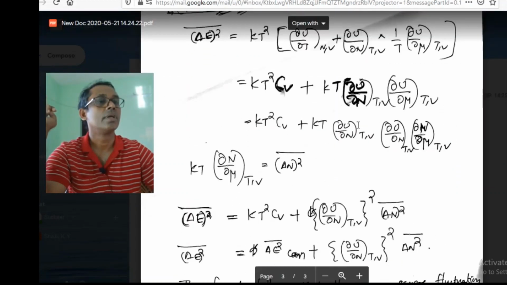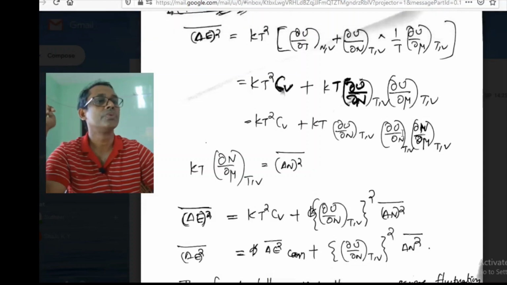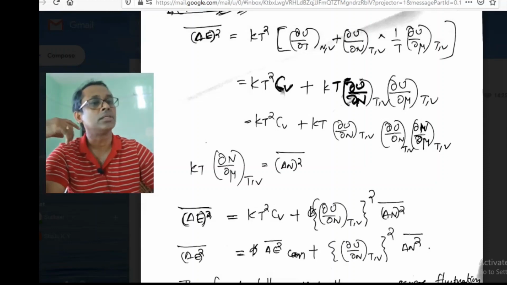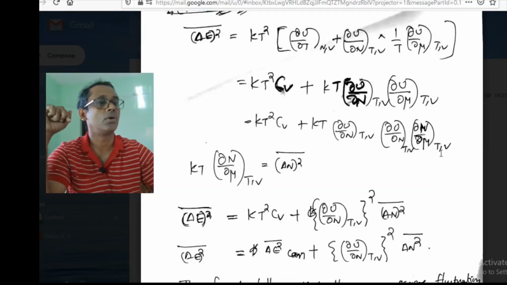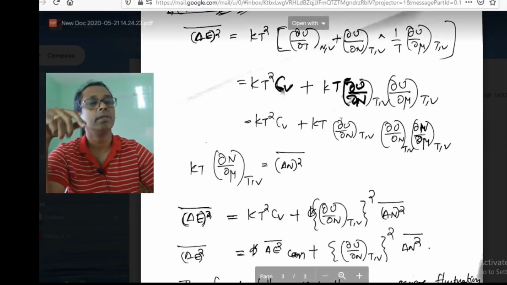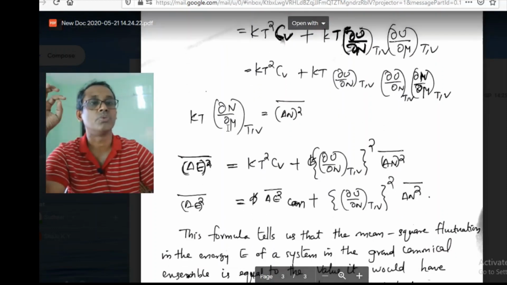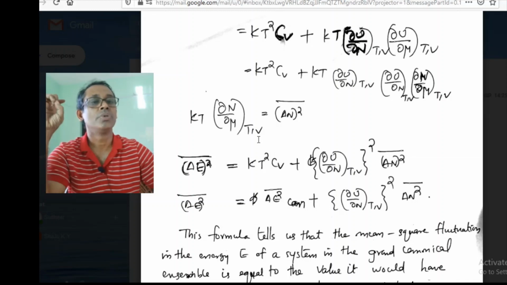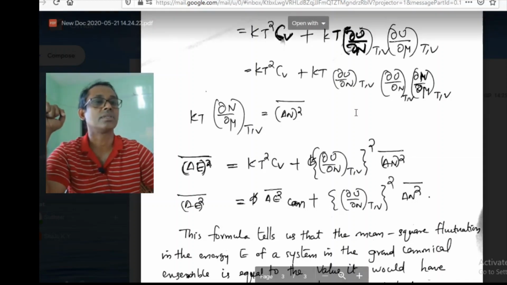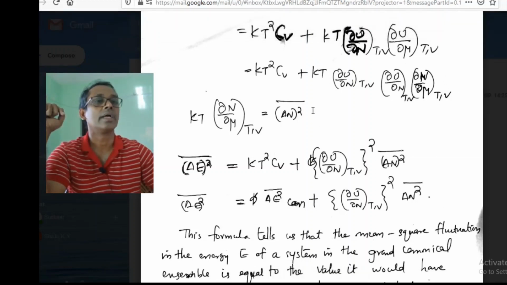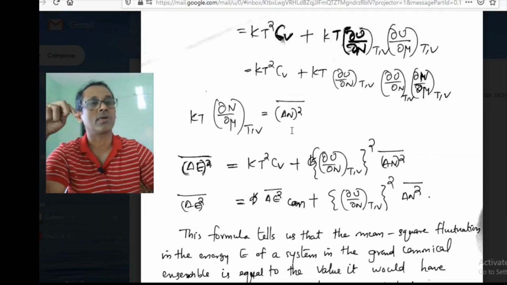Now I am writing this ∂U/∂μ as ∂U/∂N times ∂N/∂μ at fixed T and V, because we know kT ∂N/∂μ is equal to the mean value of the square of the fluctuation. So kT is present here. If I have this ∂N/∂μ here, I can write it as the mean value of the square of the fluctuation.